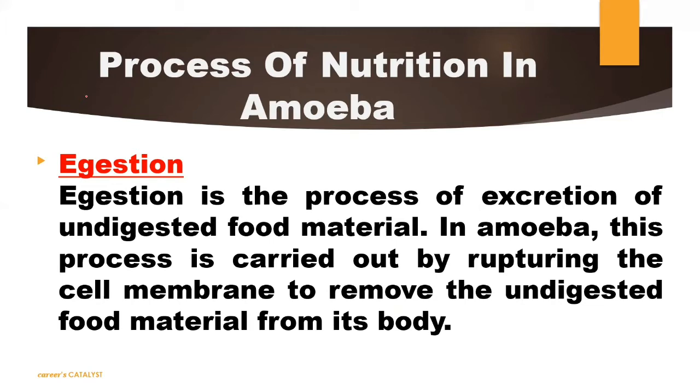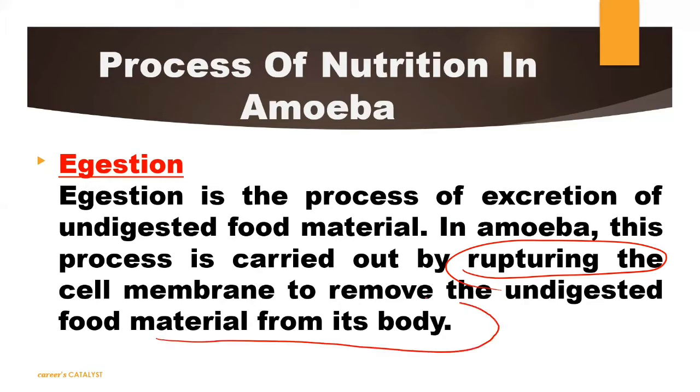So that waste product will be removed from the cell body of amoeba also, as here also they don't have a fixed organ to remove that waste material outside the body. So obviously again they will just rupture their membranes, and after rupturing their cell membranes, they will allow the waste material to move outside the body, and the waste material, you can say the undigested food, will get removed from their body.